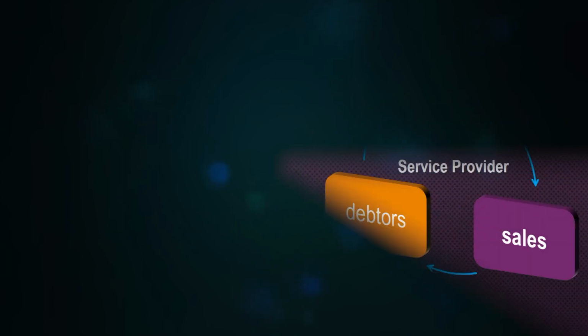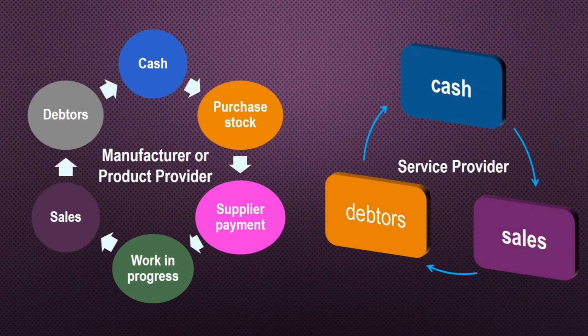You can see this cycle on your screen. So we have the cash. From the cash we purchase stocks, that means the raw material, and from there it is a supplier payment, because when the supplier supplies you the stocks or the raw material, there is a credit period of, let us say, 30 days or 60 days. Then with the raw material we have the work in progress, and then we have the finished goods, and then you sell. But when you sell on credit, it is again the debtors basically. So you sell for a credit of say 90 days, and after 90 days you again get back the cash.